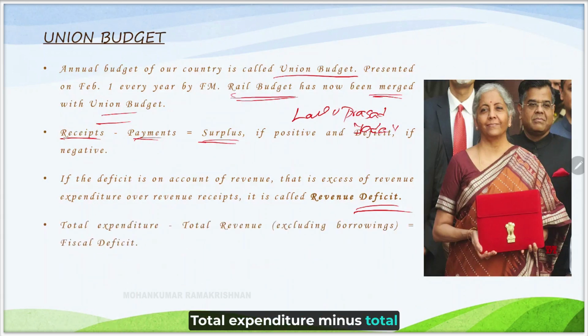Total expenditure minus total revenue is equal to fiscal deficit. The fiscal deficit is usually expressed as a percentage of a nation's GDP, and if it is very minor, then it's quite healthy. Sometimes this fiscal deficit used to be huge. But should we always fear when fiscal deficit is so huge? Not necessary, because when the government makes investments, basically it invests in the countrymen's welfare or infrastructure welfare, which will reap its benefit in 5 or 10 years down the lane. In that angle, revenue deficit or fiscal deficit need not be given too much importance because it is a fuel for the future growth of the country.